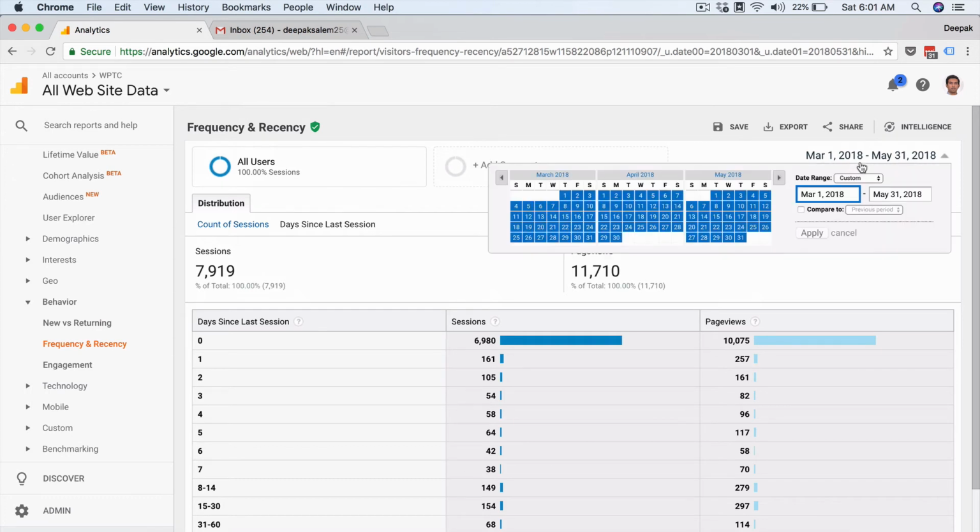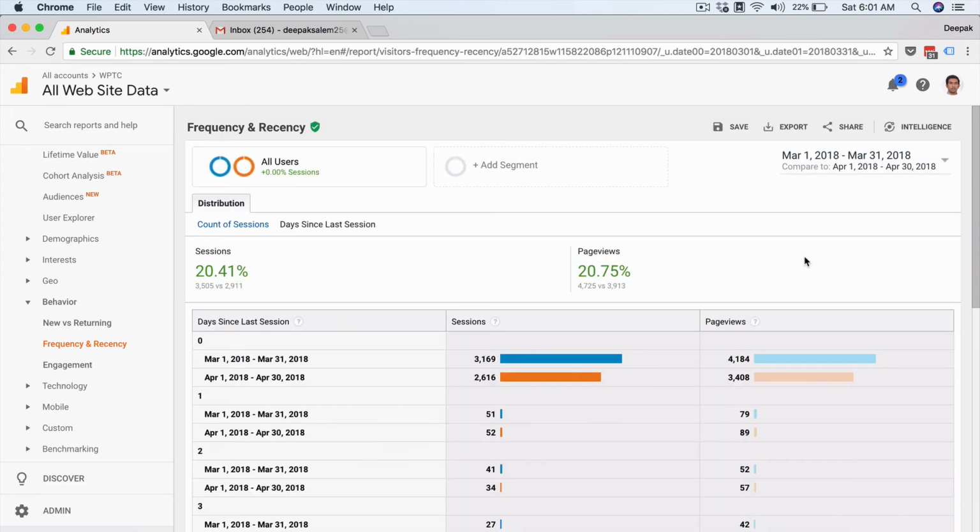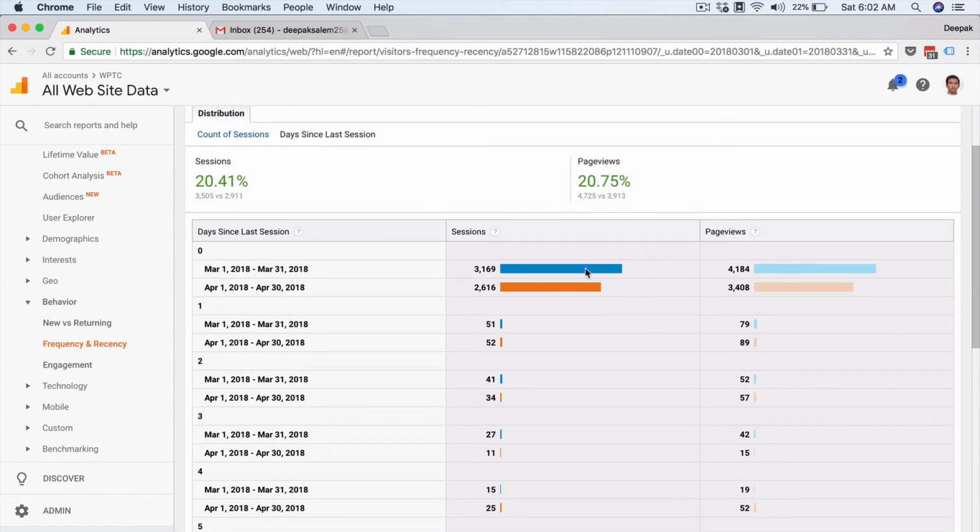As a general rule, any data that you look at inside analytics, you can also compare with another period. So let's say I want to compare March with April. First I will select this first section, I will select March 1 to 31, and then I will select the next section and here I will select April. So here I will be able to see how the data differs between these 2 months, and you can see March has had a little bit more sessions, April had a little bit less sessions.